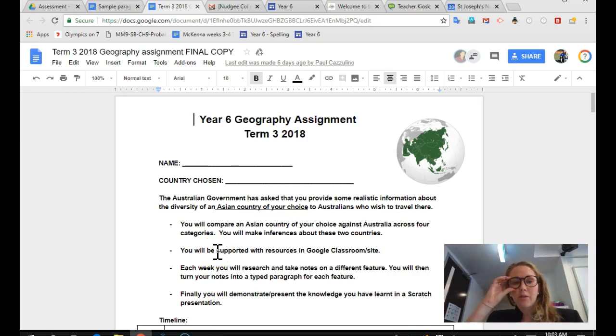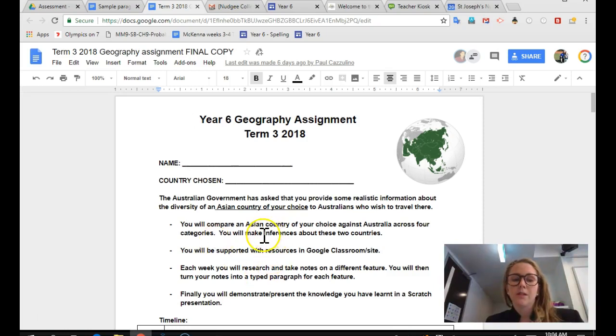Okay, so the Australian government has asked that you provide some more realistic information about the diversity of an Asian country of your choice to Australians who wish to travel there. You will compare an Asian country of your choice against Australia across 4 categories. You will make inferences about these 2 countries.